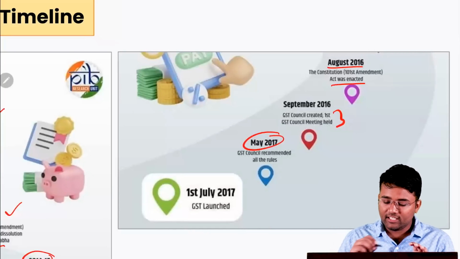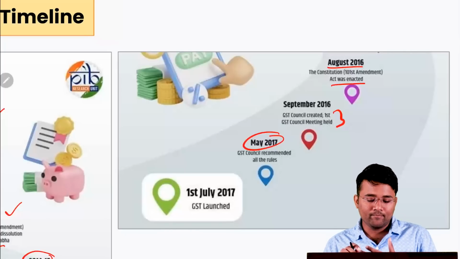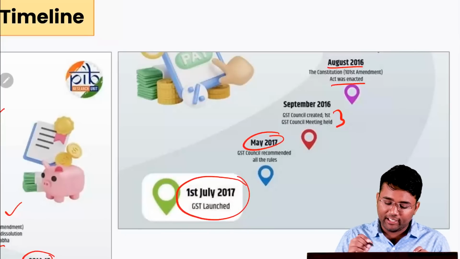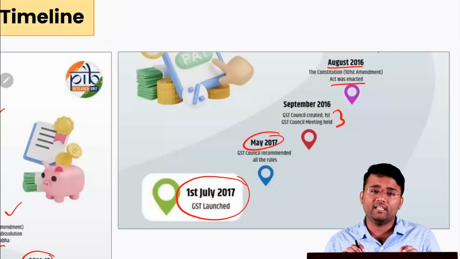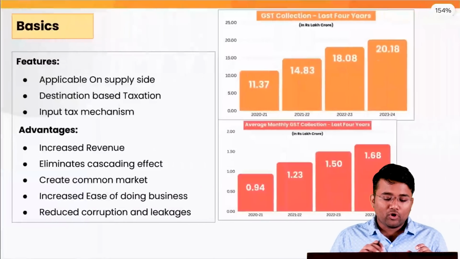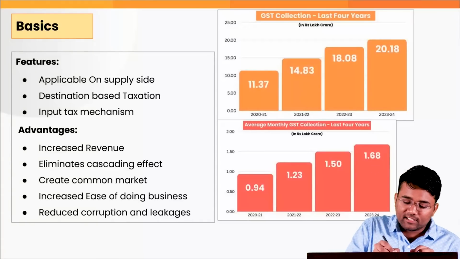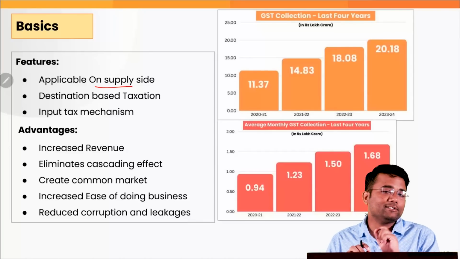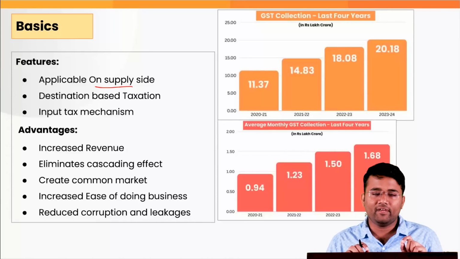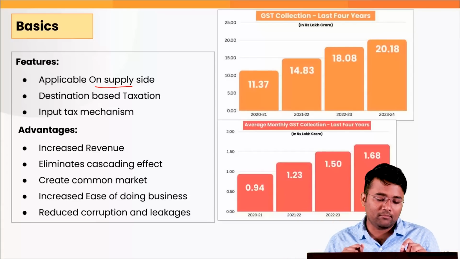In May 2017, the GST Council recommended all the rules and regulations that will be applicable, and it was on 1st July 2017 that GST was launched nationwide. Now, if we talk about various features and advantages of GST, the first important feature of GST is that it is applicable on the supply side. It is not applicable on the production side. When particular goods or services are being consumed, then it would be applicable.